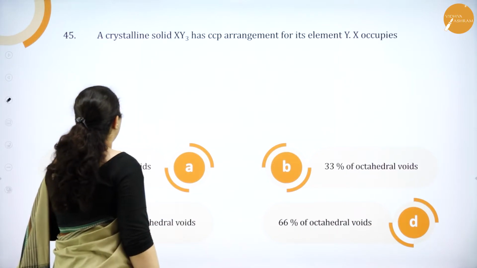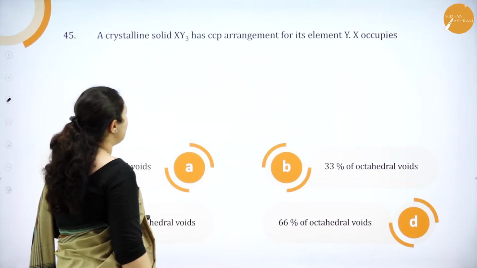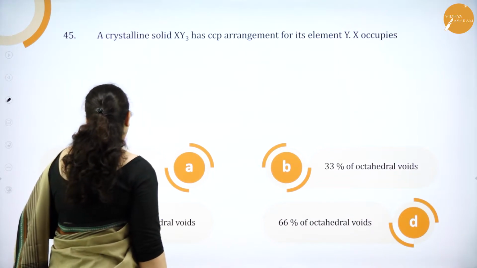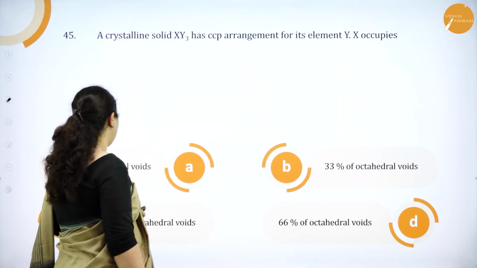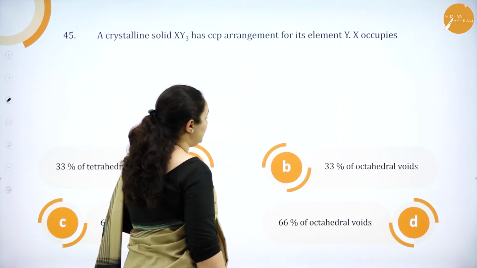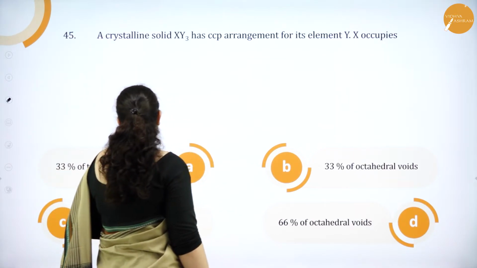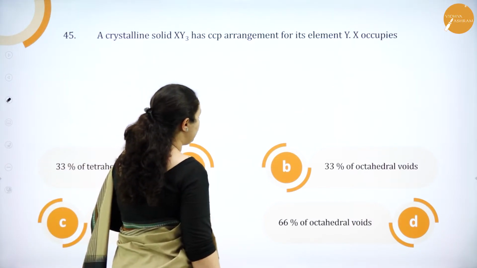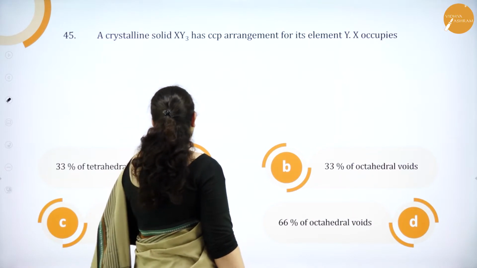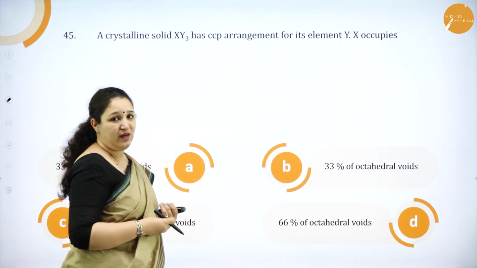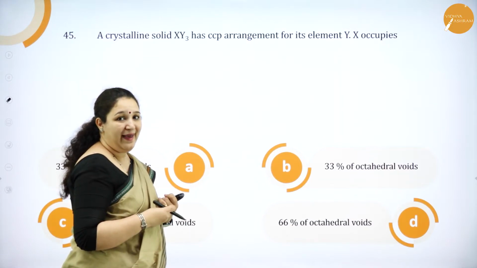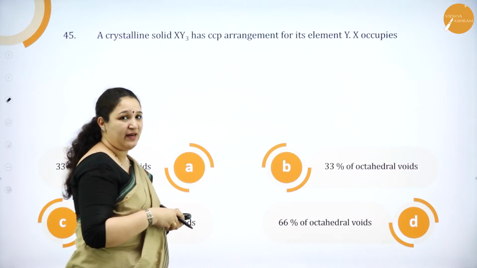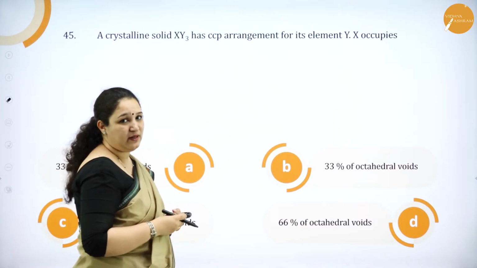45th question. A crystalline solid XY3 has CCP arrangement for its element Y. X occupies option A 33% of tetrahedral voids, option B 33% of octahedral voids, option C 66% of tetrahedral voids, option D 66% of octahedral voids. So we have to find out what is the percentage of X that occupies which of the voids, whether it occupies tetrahedral voids or whether it occupies octahedral voids.